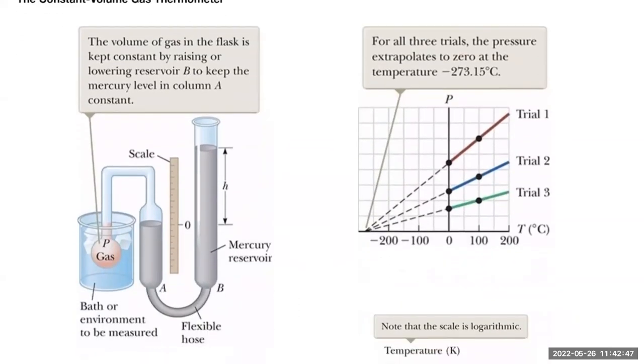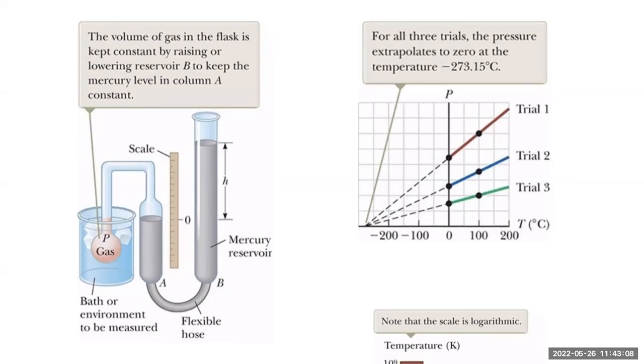For a given amount of gas, there are three parameters that can change: its pressure, its volume, and its temperature. Okay, now for simplicity, let's fix one of these three parameters. In this case, we're going to fix the volume. What happens when the temperature of a certain amount of dilute gas is changed? If you do not allow the volume to change, what's going to happen to its pressure?